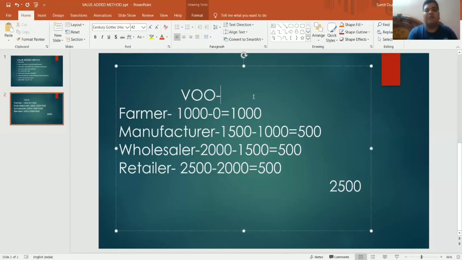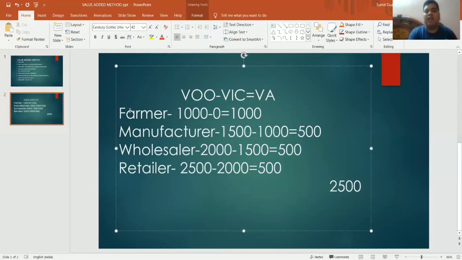minus farmer's intermediate cost. As there is no chain given above, we are assuming the intermediate cost, meaning the cost of raw material, is 0. We are considering this in case of the farmer. So the contribution of farmer is basically called value addition.